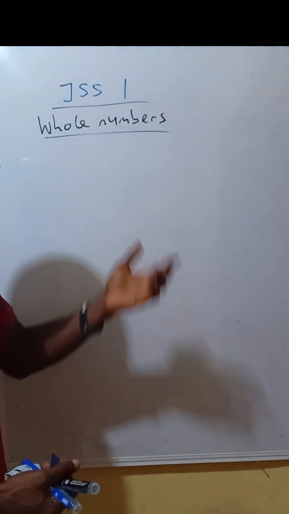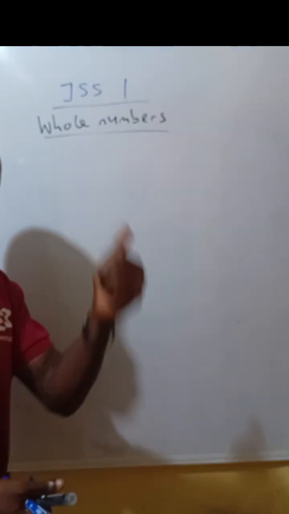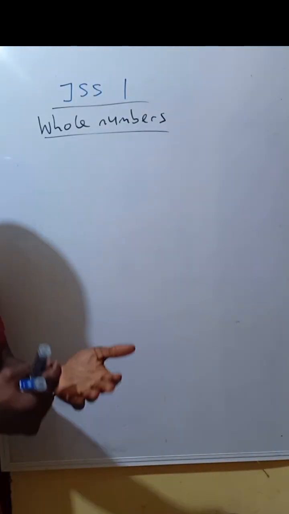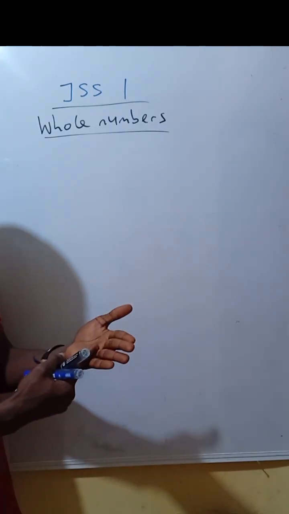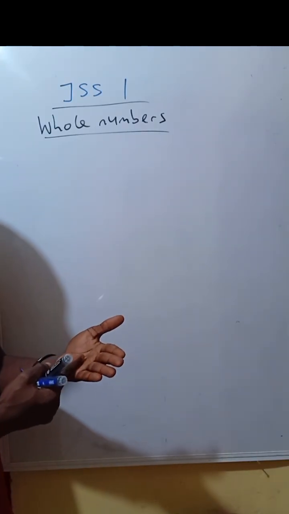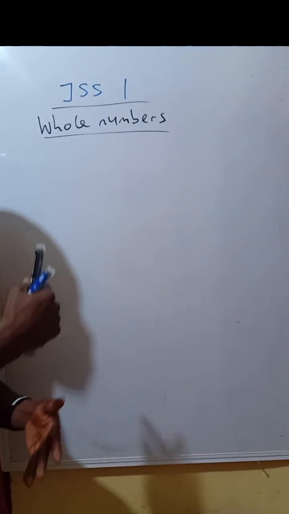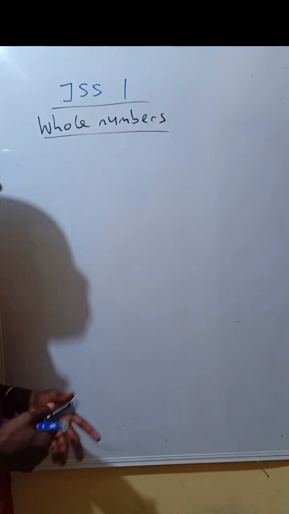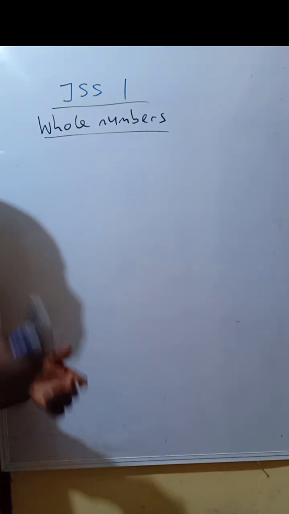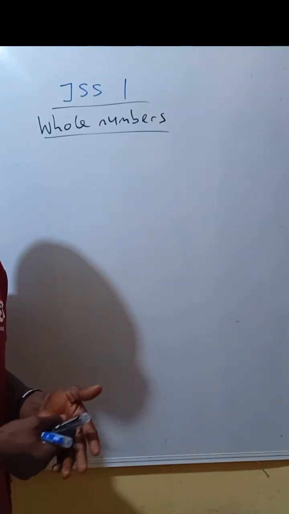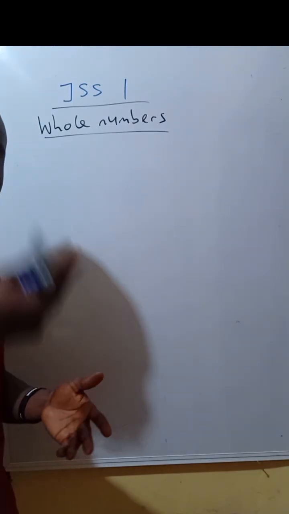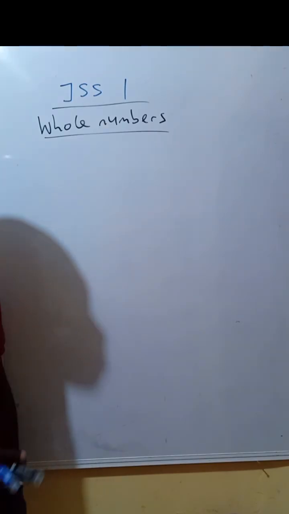Now, you can also do this. You can pause when you don't understand, rewind, then watch again. If you know how to use YouTube, you can speak to your parents. They can help you, or you message me, to help you know how to reduce the speed of the video in case I'm too fast. I'm trying my best to be very, very simple. Very, very slow, rather. So you can reduce the speed if I'm too fast, or you can watch again. The ball is in your court.